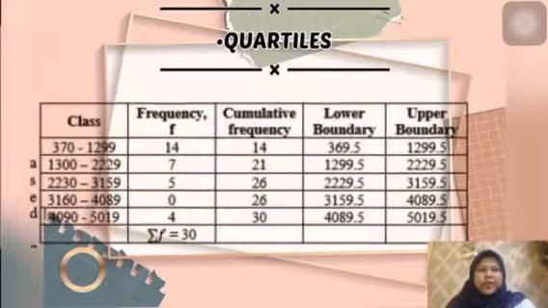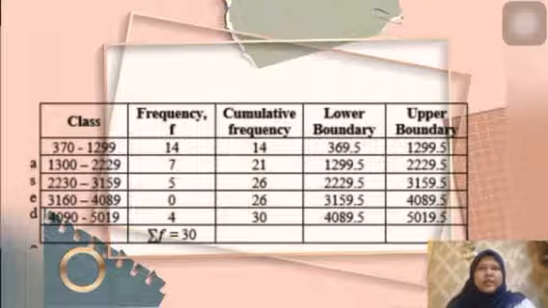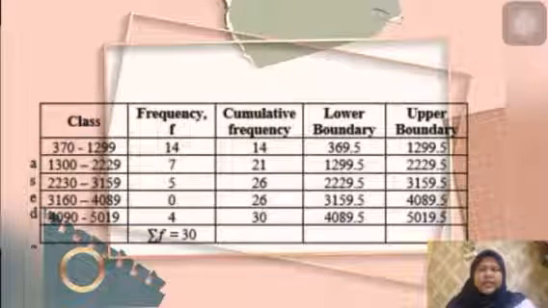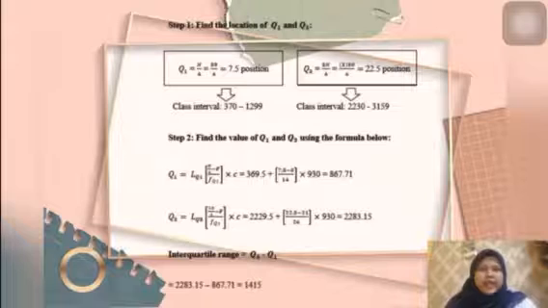So for the quartiles, we must have the columns of class, frequency, cumulative, lower boundary, and upper boundary. The first step is to find the location of quartile 1 and quartile 3, so we can get the position.